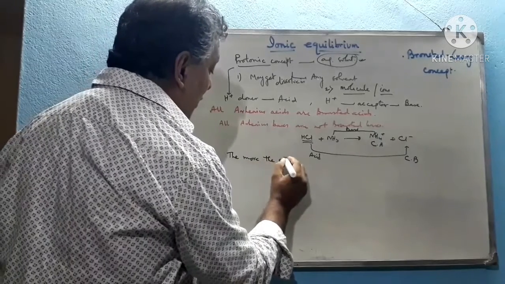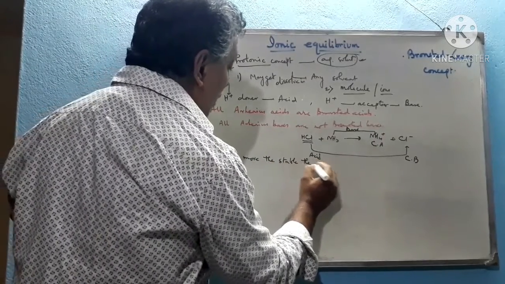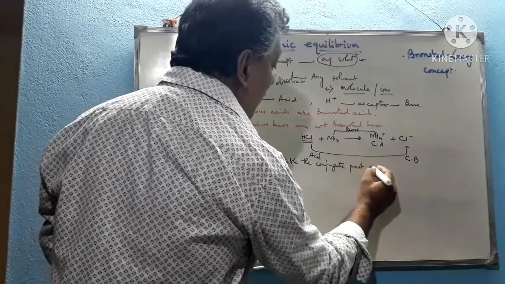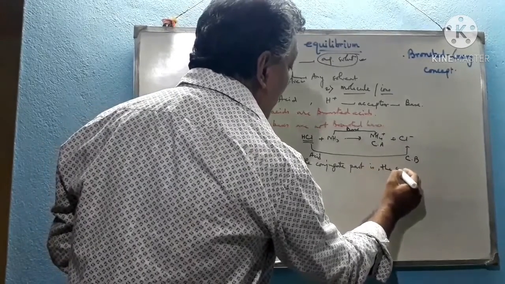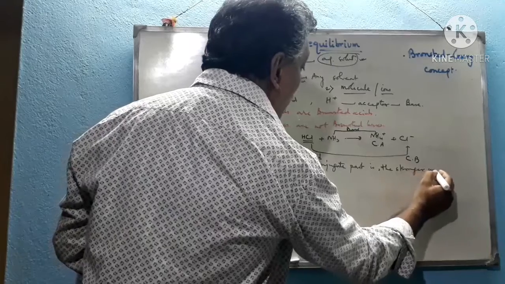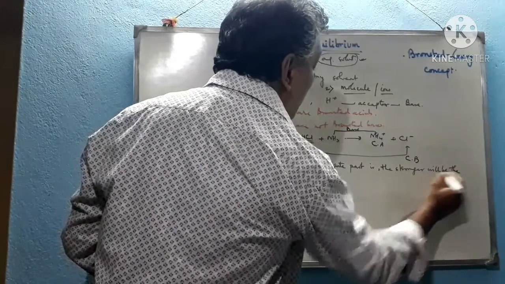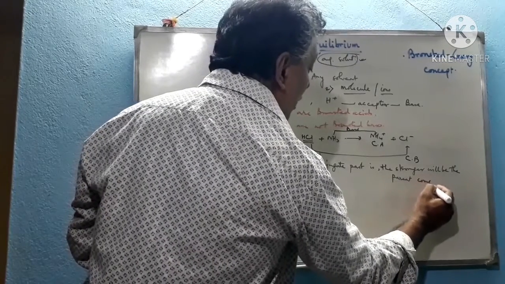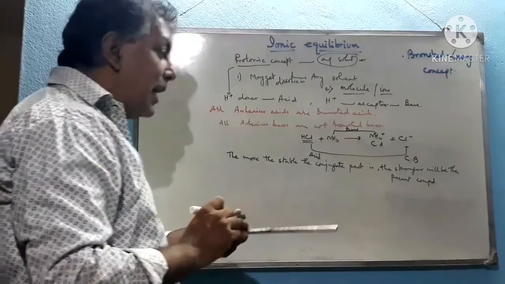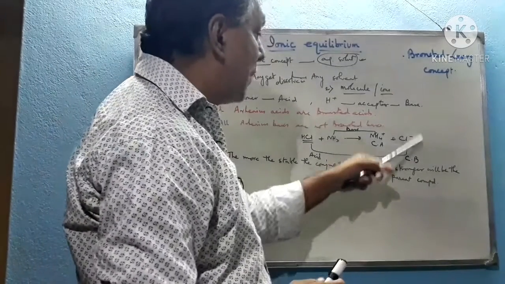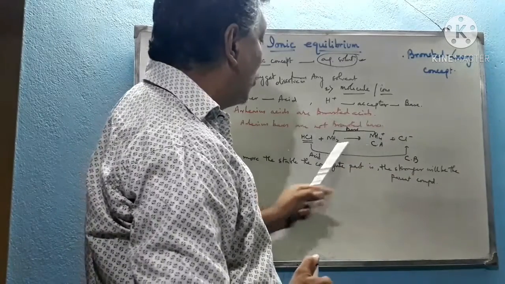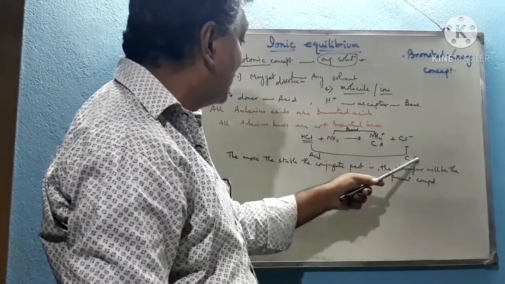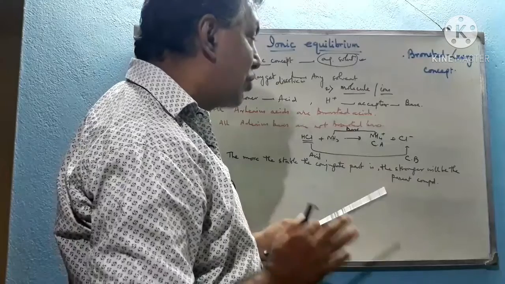The more stable the conjugate part is, the stronger will be the parent compound, maybe an acid or base, whatever it may be. That means if Cl minus is very stable after the donation of H plus, HCl converts to Cl minus, which becomes stable, then we can say that as the conjugate base becomes stable, HCl is a very strong acid.